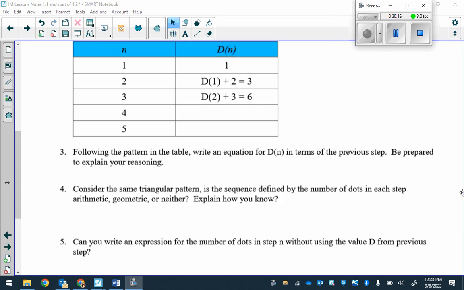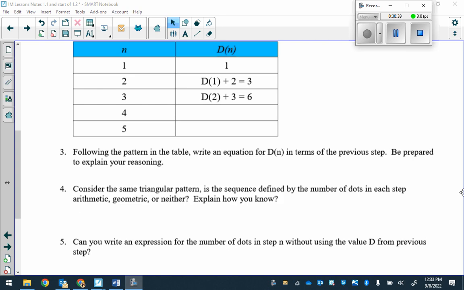Okay, so remember, n represents the step. d of n is the total number of dots. So we're creating a function. We have d of n. Okay? Now what? Go ahead, Addie. Got it?